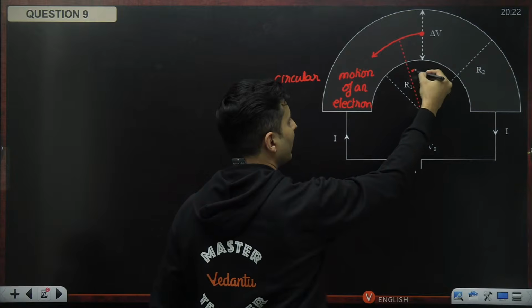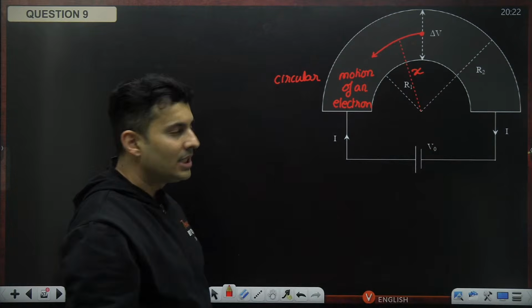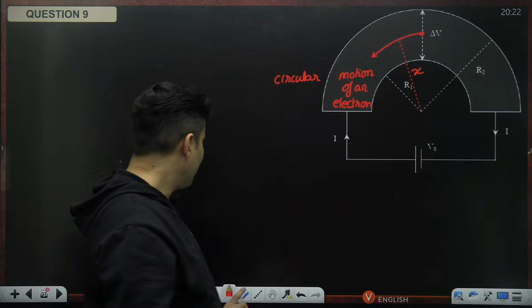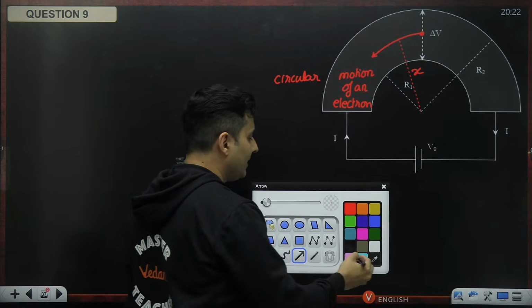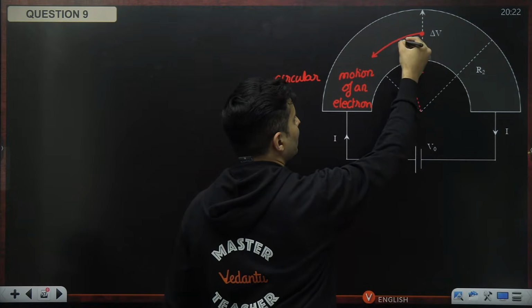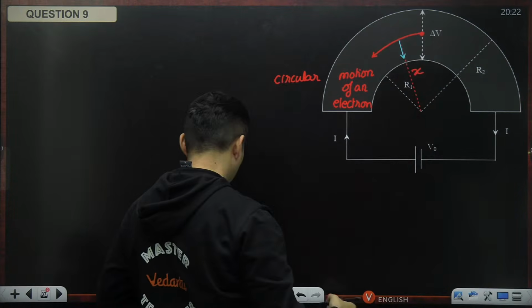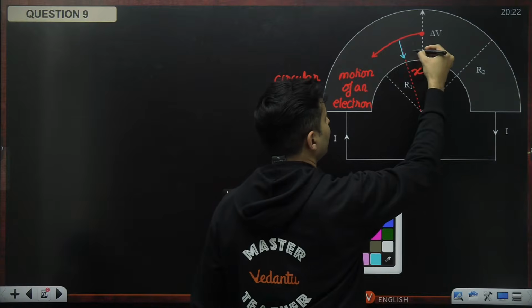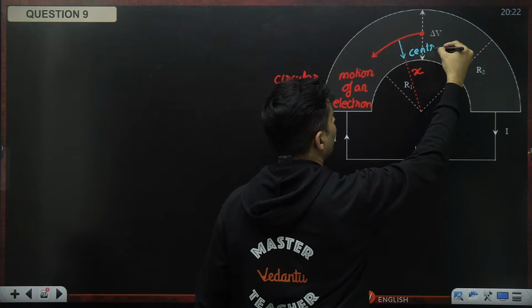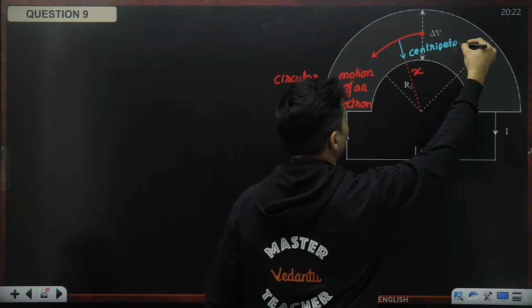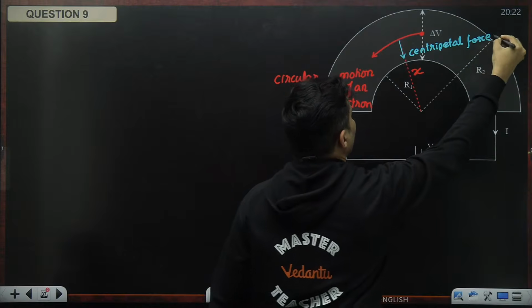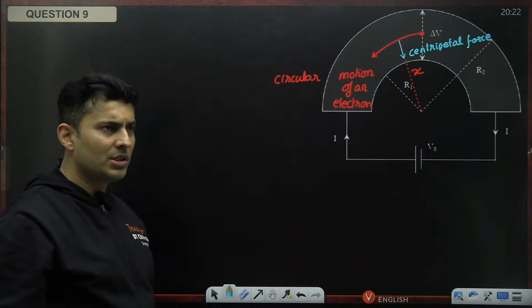Let's say I call it x. Then that circular motion must definitely need a centripetal force. And who will give the centripetal force?